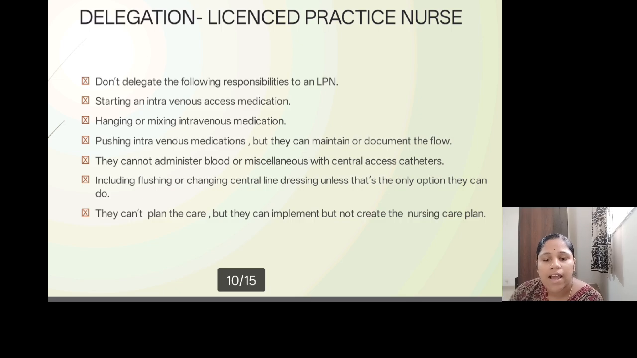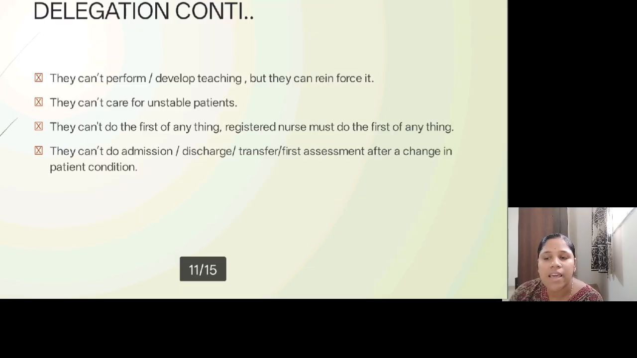They cannot administer blood or blood products via the peripheral line or the central venous catheter. They cannot even flush or change the central line dressing unless that is the only option. And they can't plan care for the patient, but they can implement it when delegated by a registered nurse. For a particular care plan, they can implement what has to be done. They cannot create any nursing care plan. They don't have those rights. You heard it right. Next, they cannot perform any task involving developing a teaching plan, but if it has already been taught by a registered nurse, they can reinforce it again.